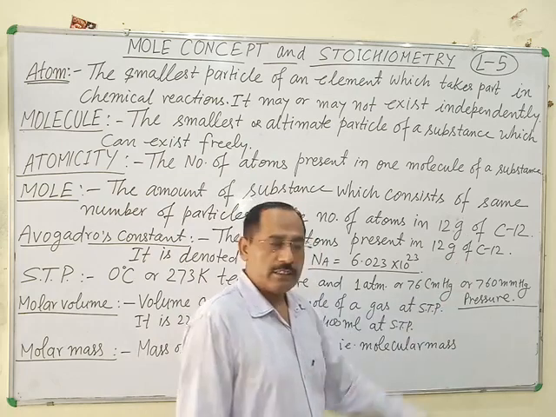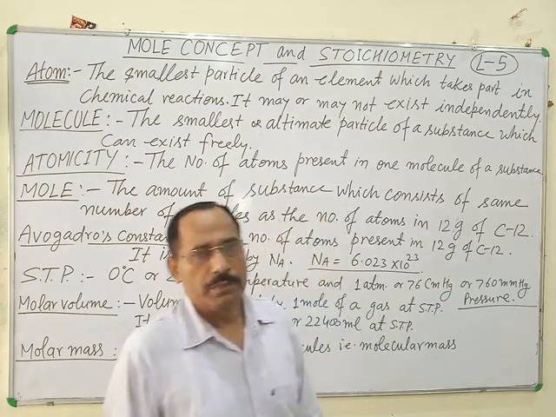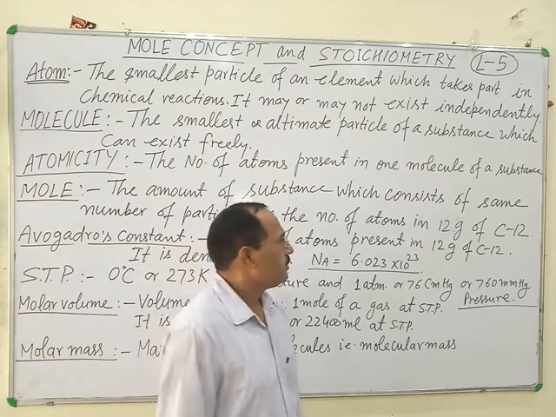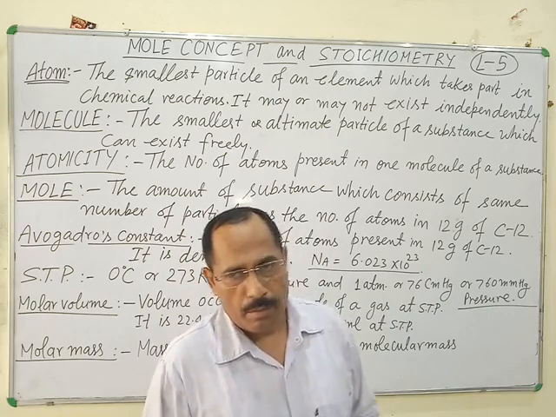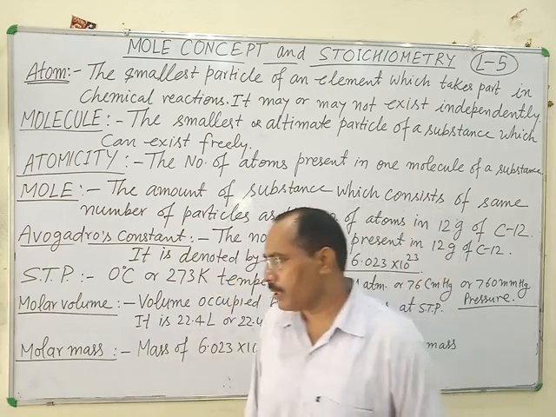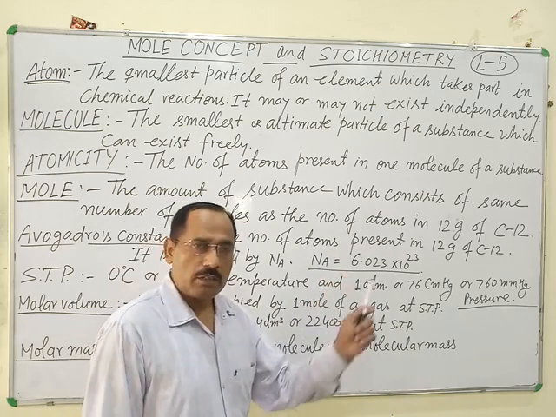It is taken as the standard of mass, the standard unit of mass, and all the molecular masses or atomic masses are compared with the mass of carbon.